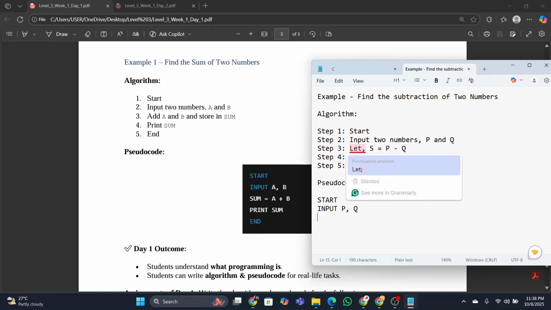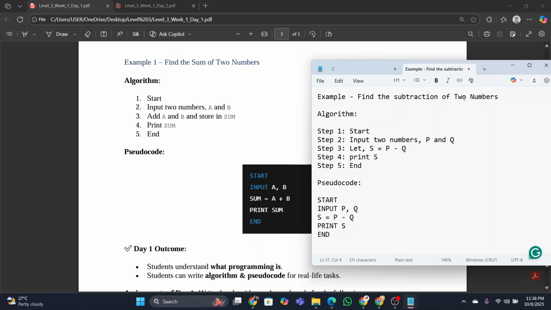In algorithm, it could be lengthy, but pseudocode will not be lengthy. Now, S subtraction. So S equals P minus Q. That's it. Then we will print the subtraction, right? So print S, and then end.